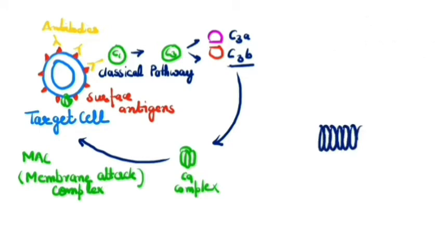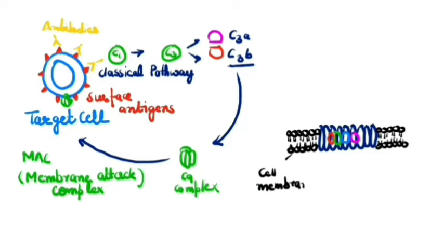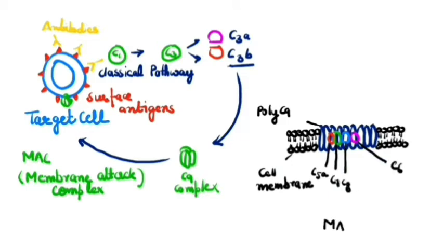So here in the second diagram you can see the structure of MAC or membrane attack complex deposited on the cell membrane or cell surface. The different complement proteins present in the MAC are poly C9. Apart from this, there are C5b, C7, C8 and C6. This membrane attack complex causes influx of potassium and chloride ions, whereas sodium and water go outside, causing cell lysis or apoptosis.